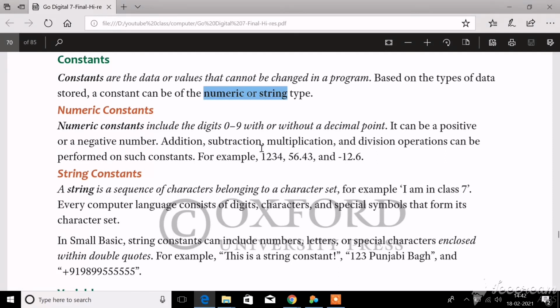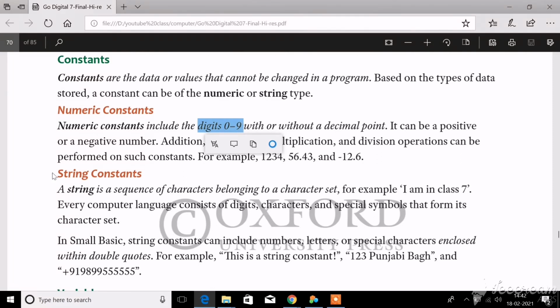And you can also perform operations on these constants, like addition, subtraction, multiplication, and division. It means you can add, multiply, subtract or divide any numbers. Even if you do these kinds of operations, the result of those operations also comes under numeric constants. But all the numbers between 0 to 9, that is the key thing. Digits 0 to 9, underline that, they come under numeric constant.